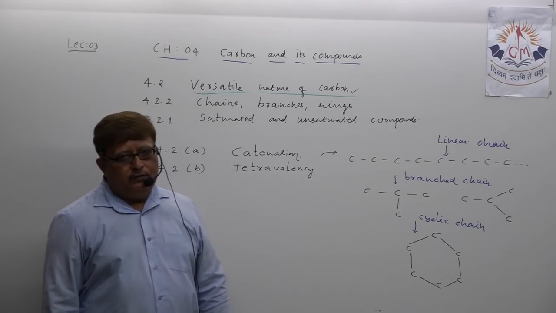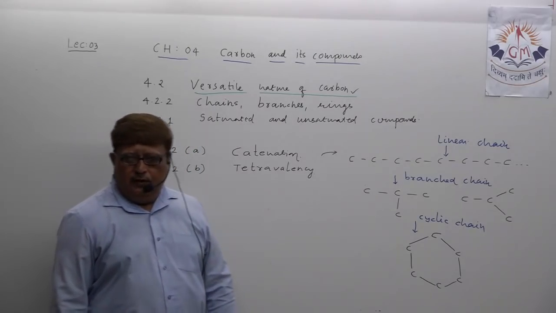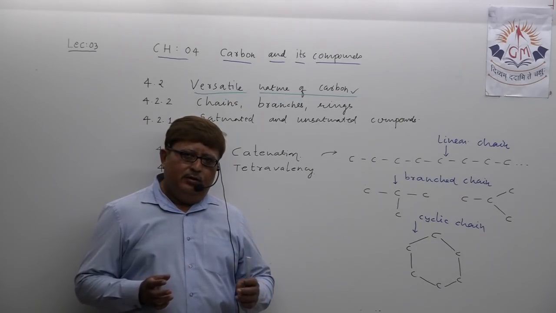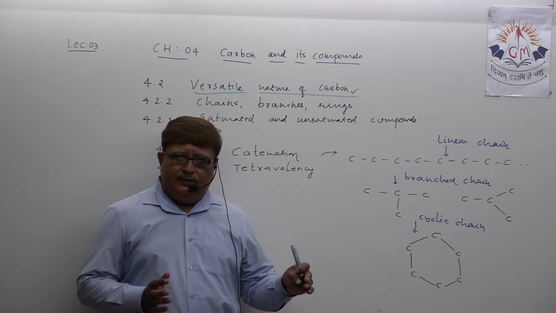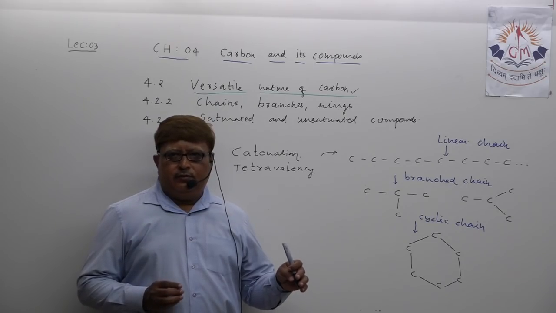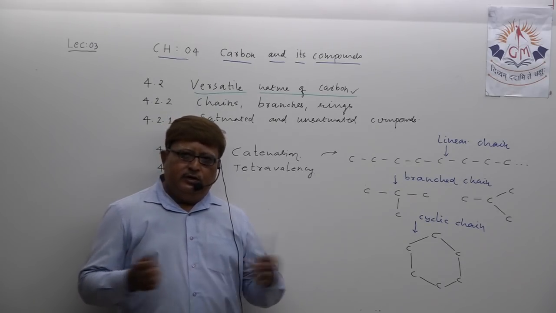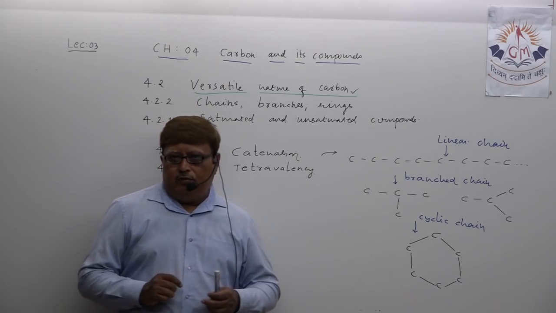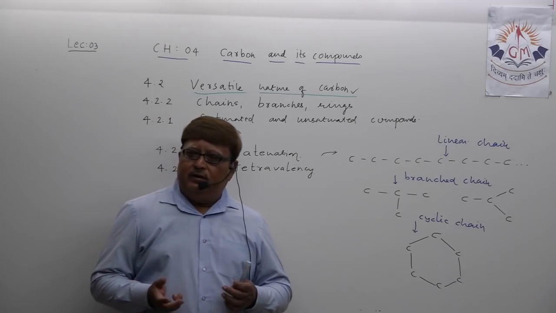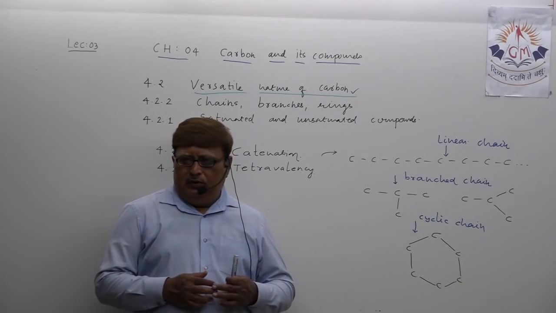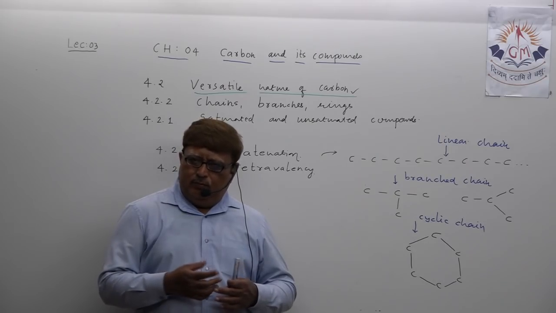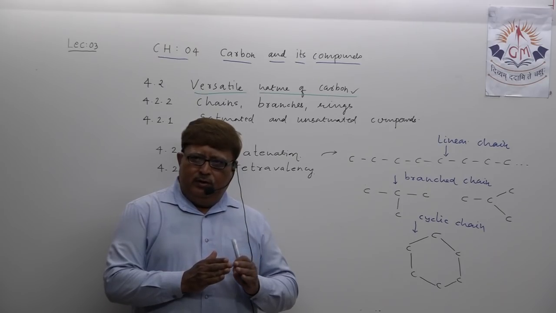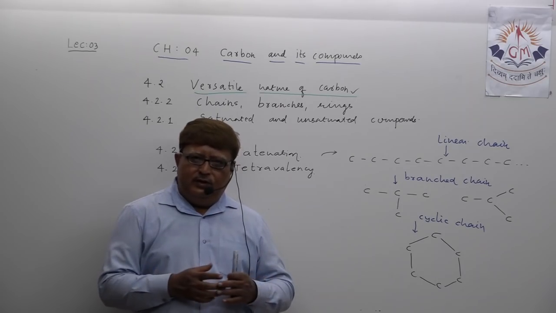So not only this is the property of catenation. Actually the basic definition is that the property of making a long chain of similar atoms is known as catenation. That property is not possessed by every element in nature, though some elements like silicon also possess this property, but to a limited extent, maybe 8 atoms or 6 or 7 atoms.